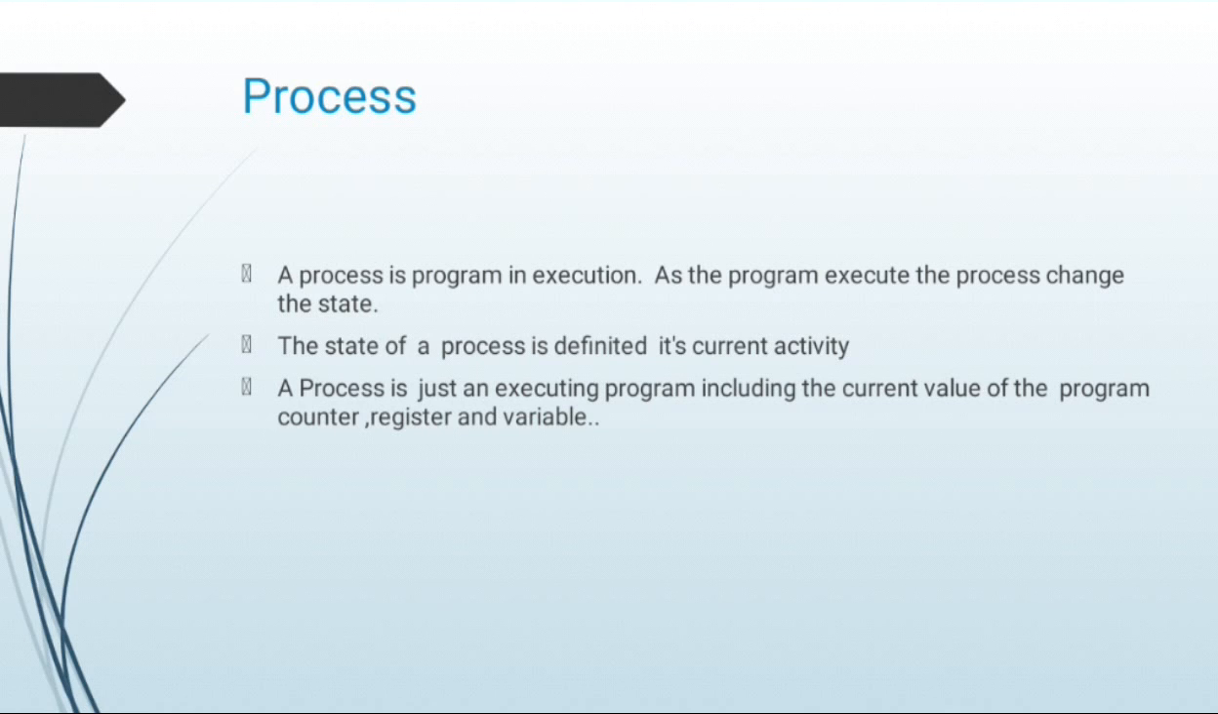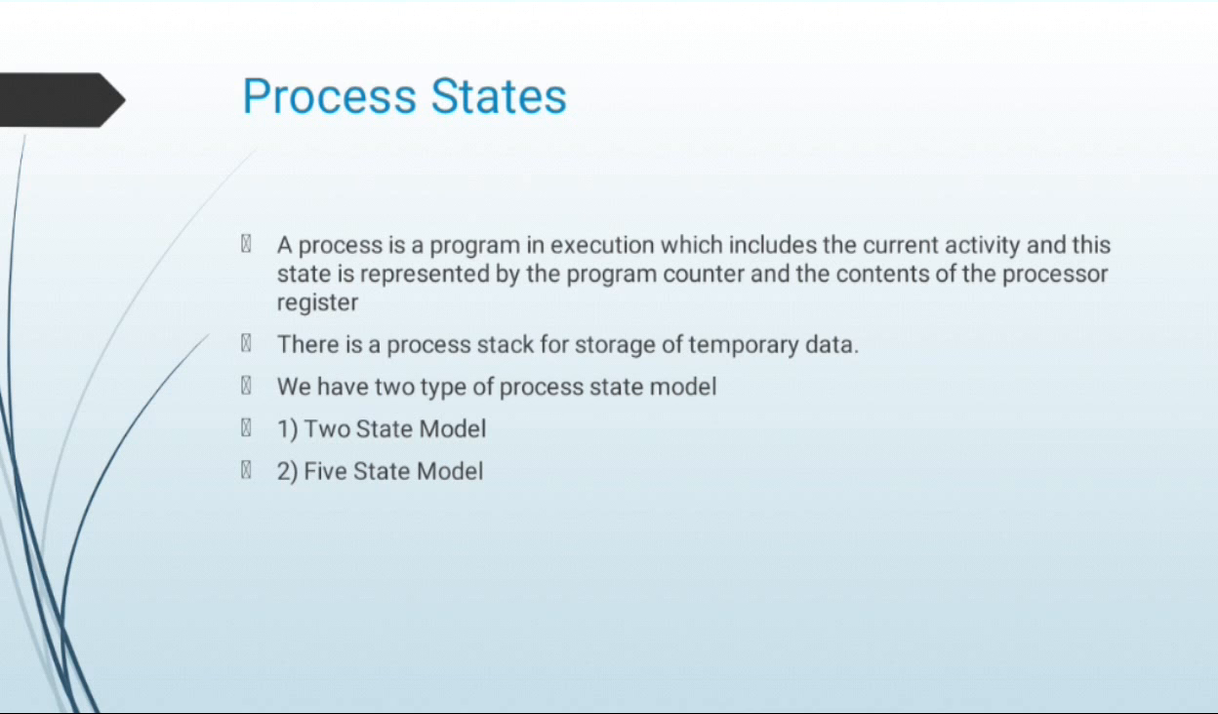A single processor may be shared among several processes. The state of a process identifies its current activity. A process is just an executing program, including the current value of the program counter, registers and variables. Next point is process state.